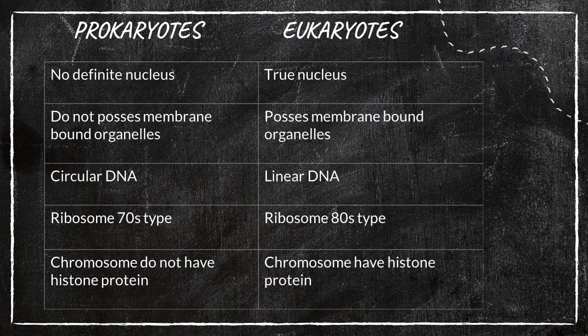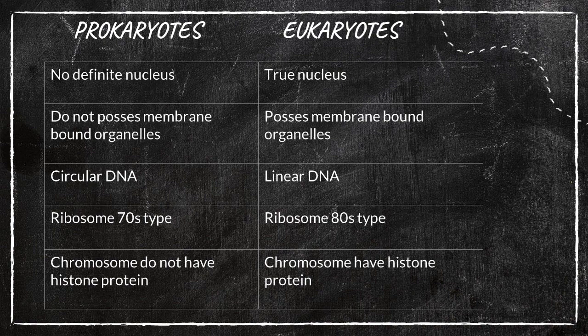Listen, the first one: prokaryotes have no definite nucleus. You may have learned this in lower classes. There is no proper nucleus for prokaryotic cells, but eukaryotes have a true nucleus. The second point, prokaryotes do not possess membrane-bound organelles such as mitochondria, nucleolus.